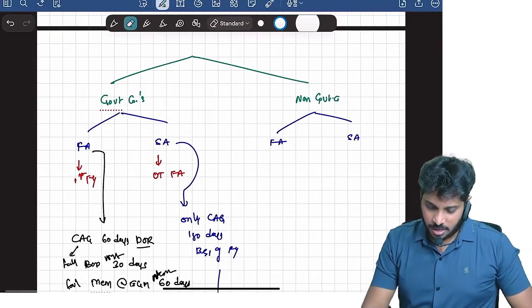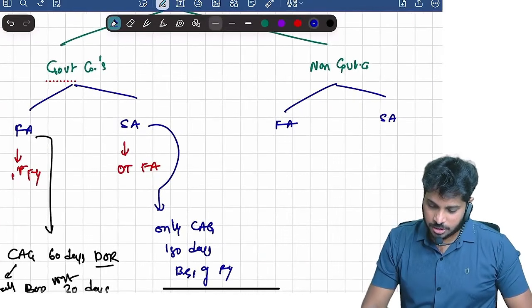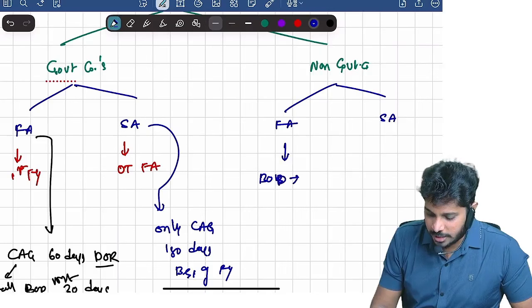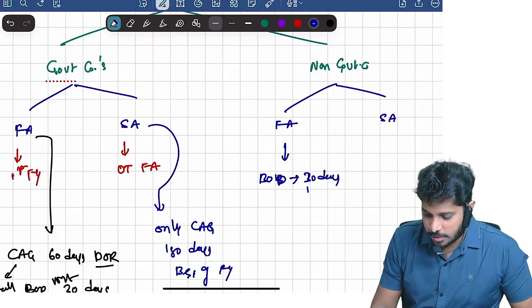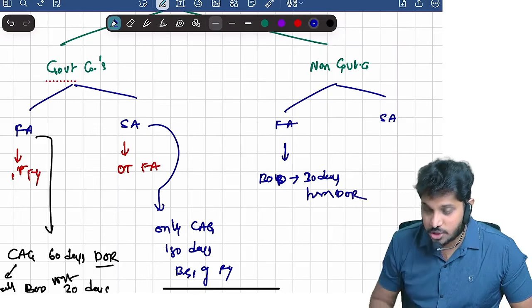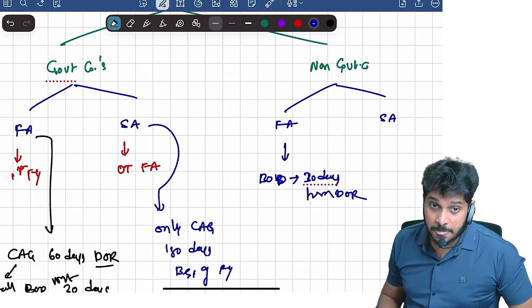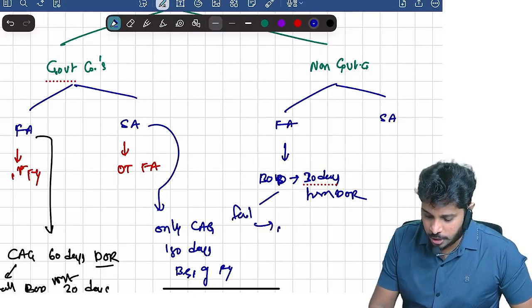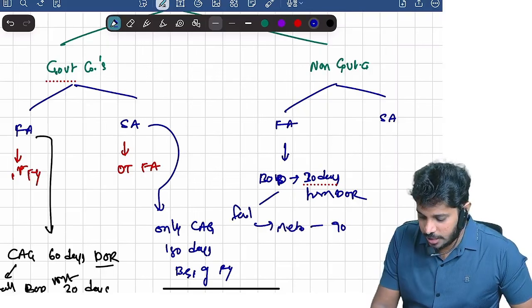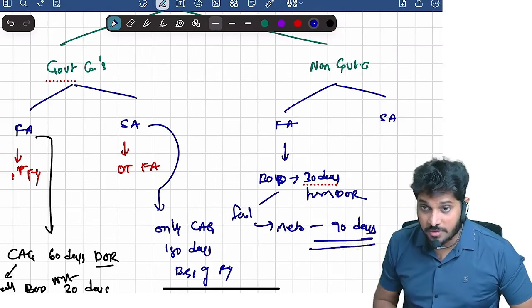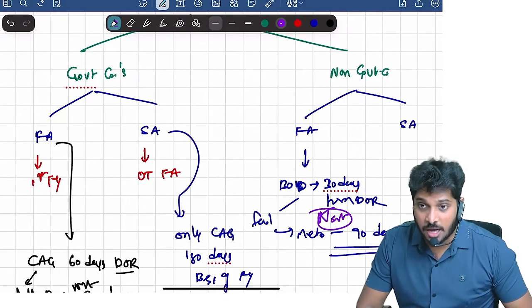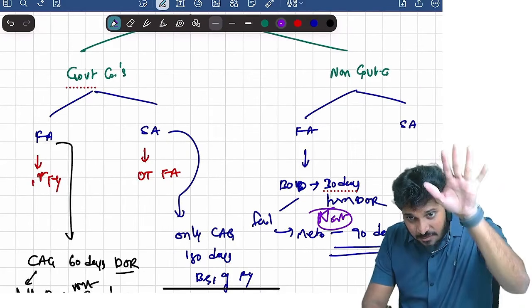Now again, non-government company, first auditor: who will appoint? Directly the board of directors within 30 days from the date of registration. If they fail to do so, then members will appoint within 90 days. Here the question is whether it is the next 90 days or 60 days after 30 days?